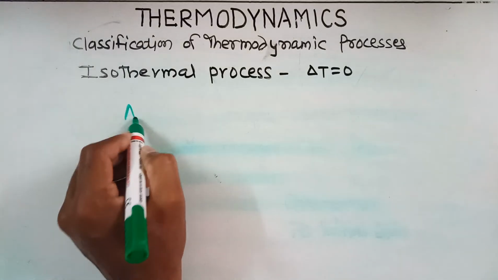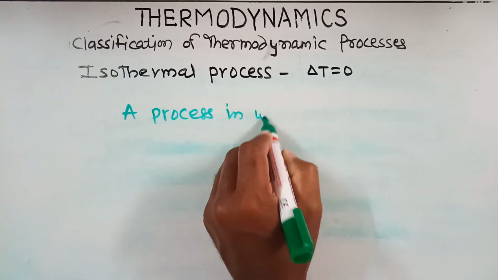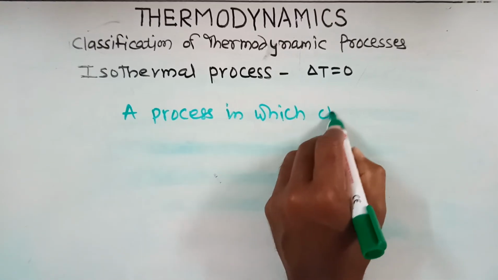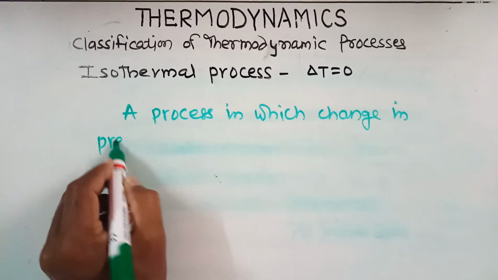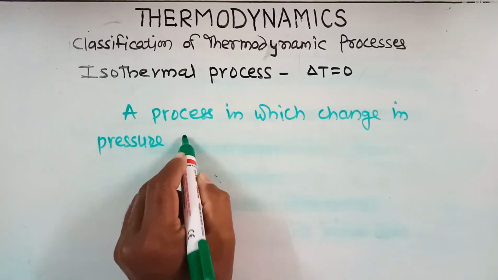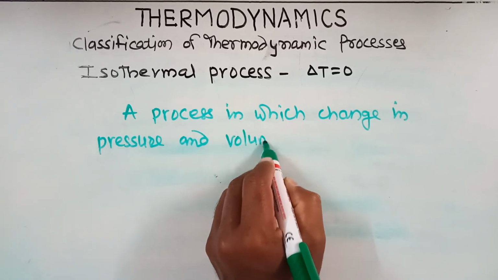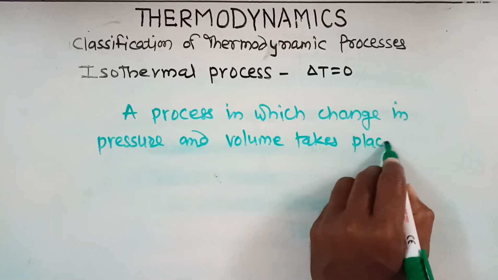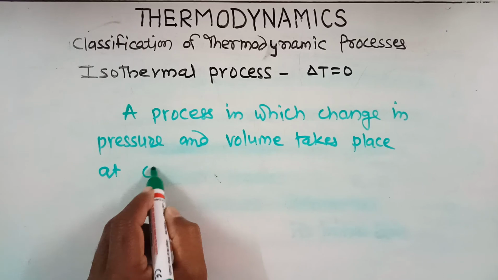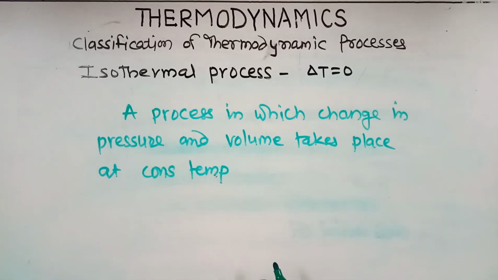A process in which change in pressure and volume takes place at constant temperature is known as the isothermal process.